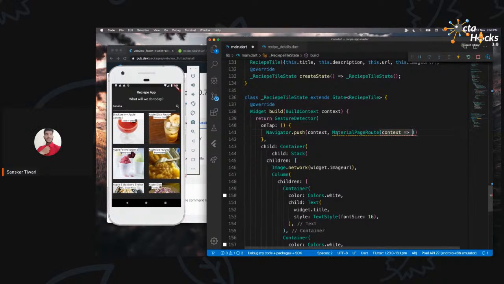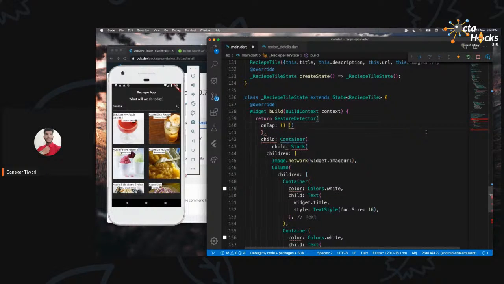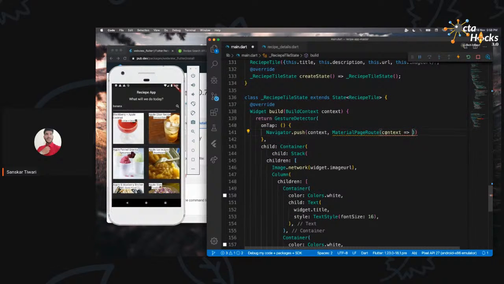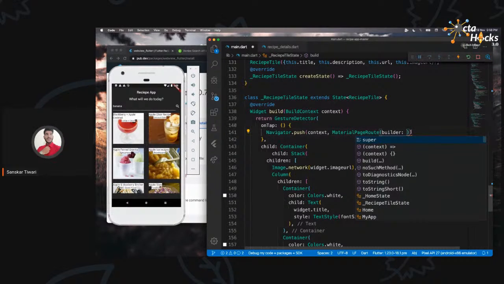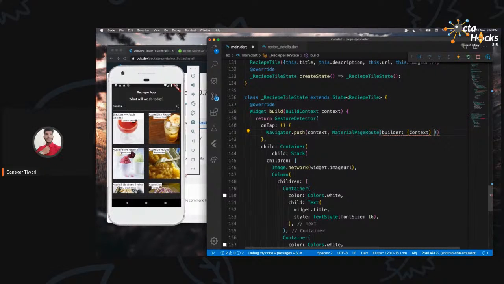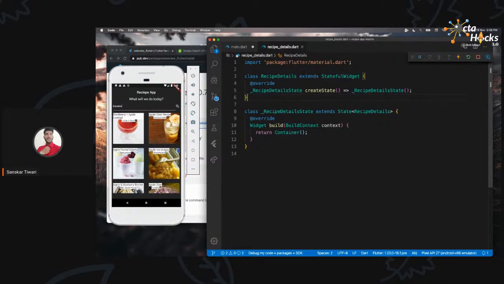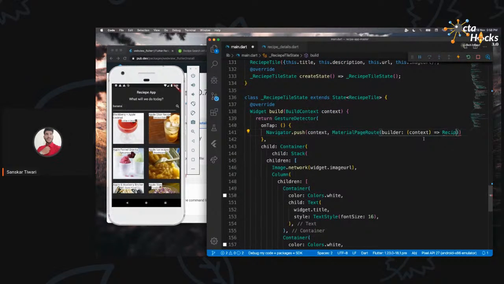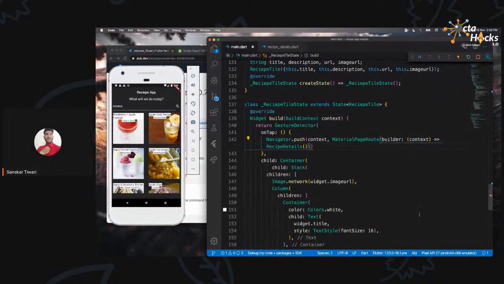Context, builder. So first we will say builder, then we will provide the context, and then we are going to say where do we want to go. We want to go to this recipe details. So I'm going to say RecipeDetails.